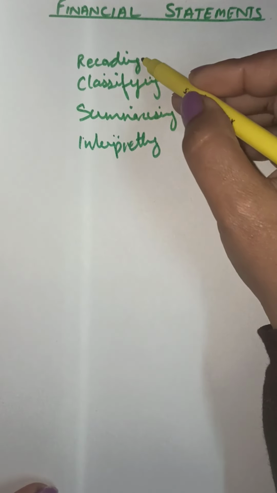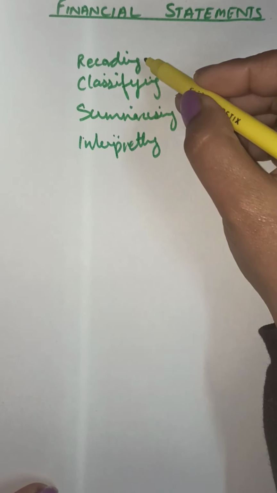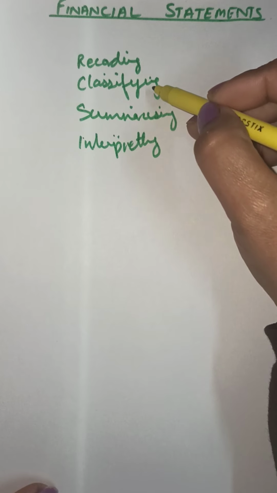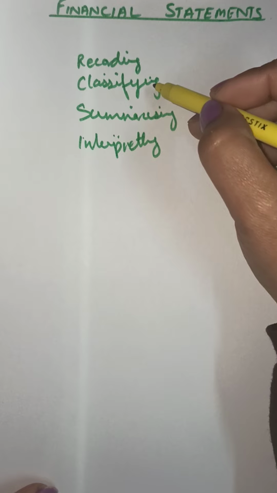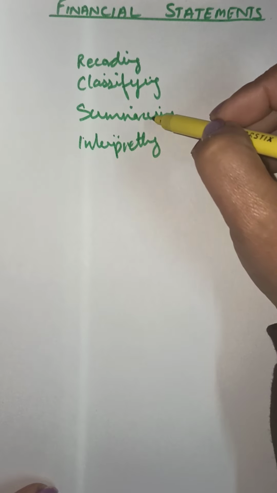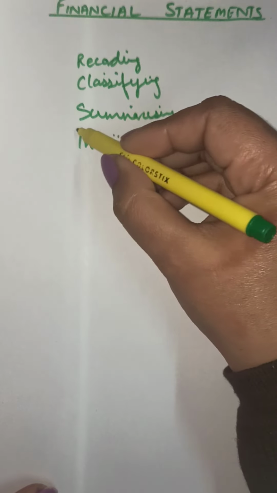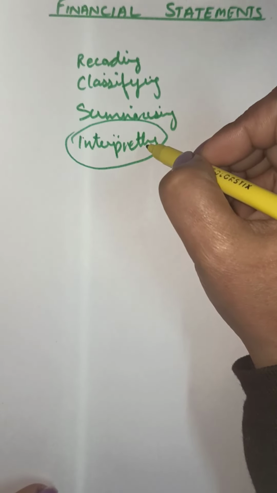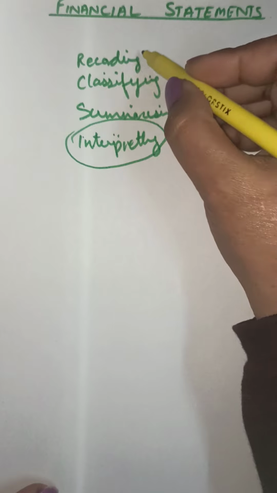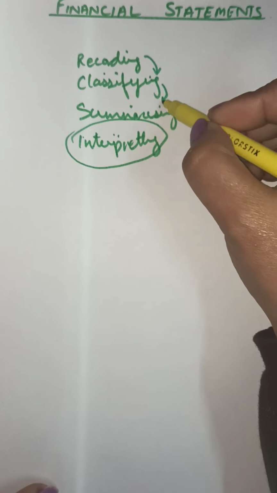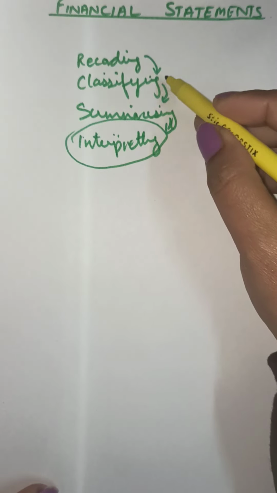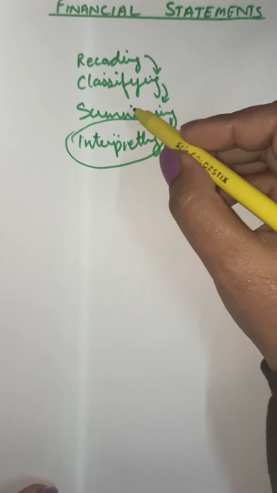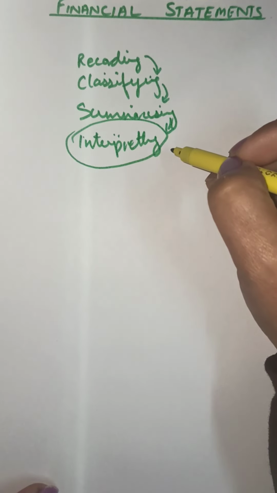Recording has been done with the journal, the classifying has been done with the ledger, and we made the ledger and the subsidiary books. Summarizing was done with the trial balance. This is the last step that we come to now with the accounting cycle. You remember the accounting cycle? Each step leads to the next step that makes it complete the accounting cycle. Coming to the interpretation.